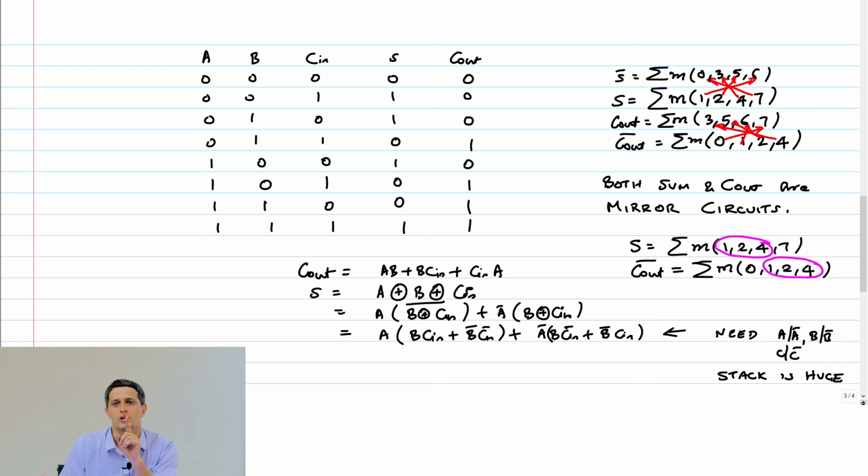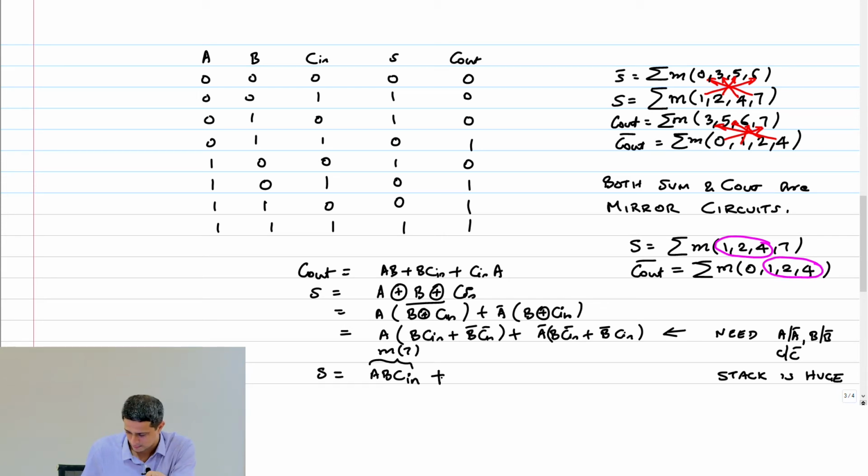For example, when the input is 1, 1, 1, my carry out bar will be 0. But I need a thing for that. So therefore, I have to add that min term into my expression. Okay, so what I'm going to do is, I can say that sum is A, B, C in. Right, this is the min term 7, m of 7.